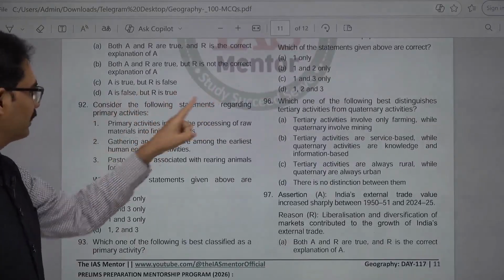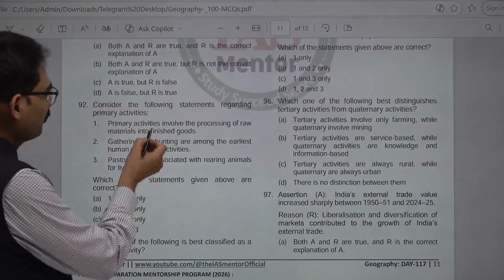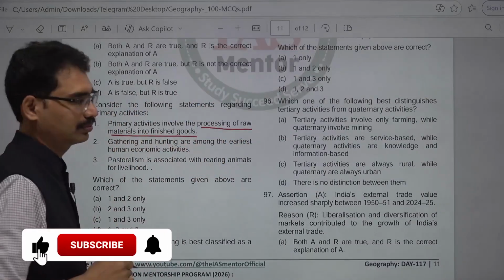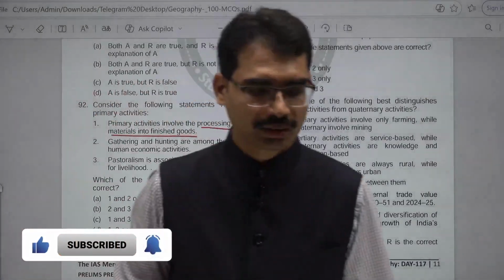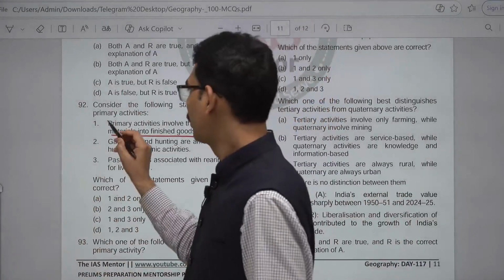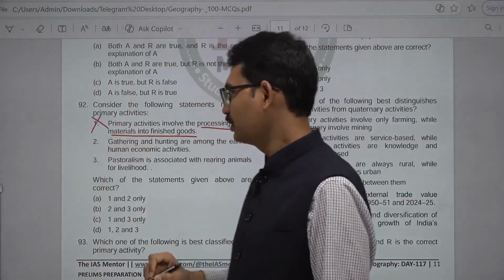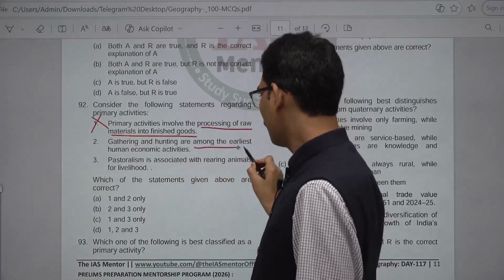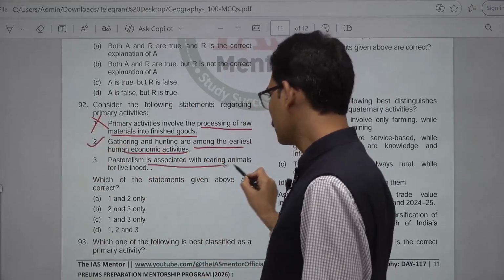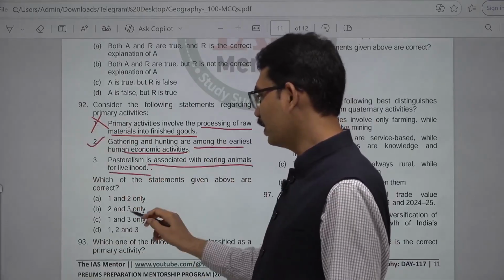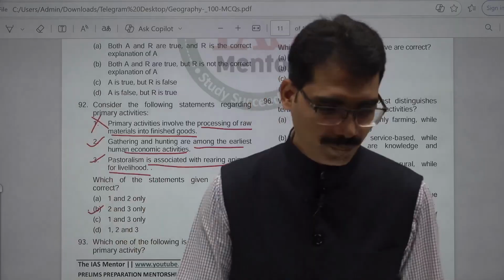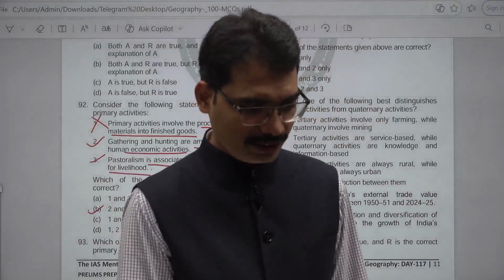Consider the following statements regarding primary activities. Primary activities involve the processing of raw materials into finished goods. It is not correct; that is secondary activities. Gathering and hunting are among the earliest human activities. Correct. Pastoralism is associated with rearing animals for livelihood. Correct. 2 and 3 are correct. 92, B is the answer. Next, 93.